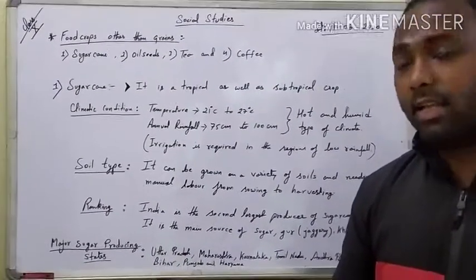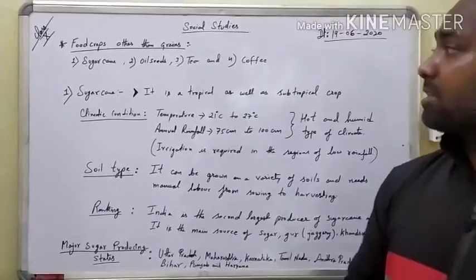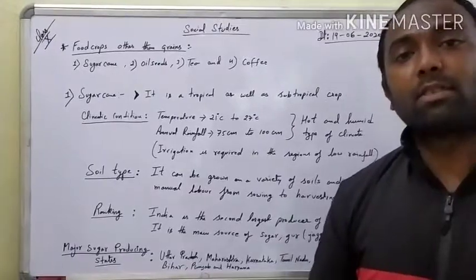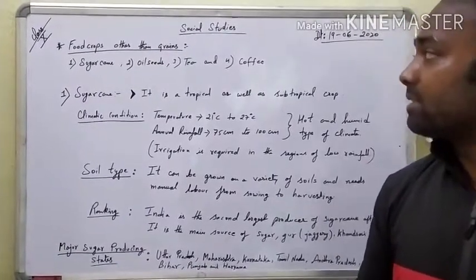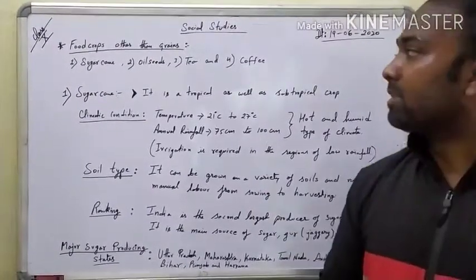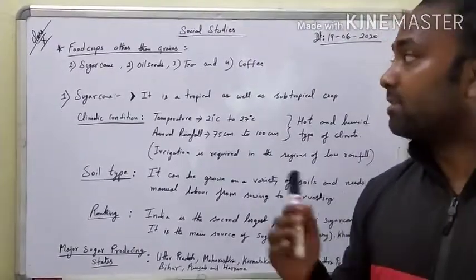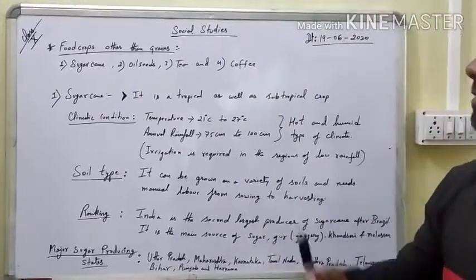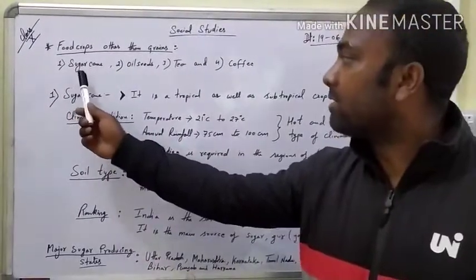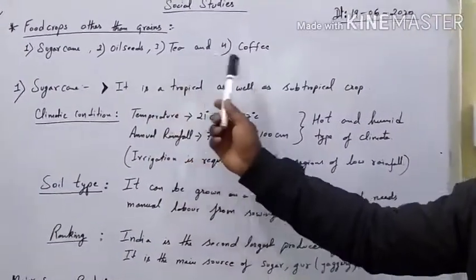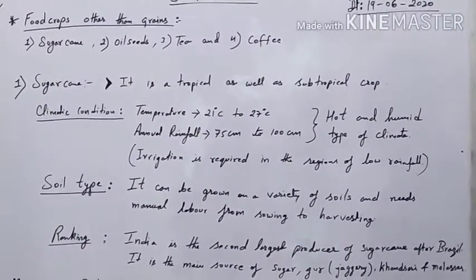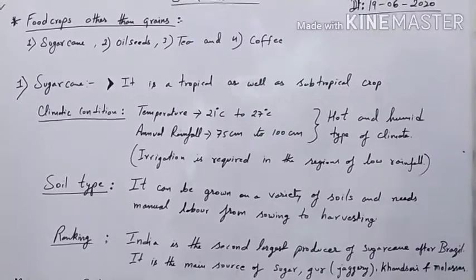E-learning classes. In this class we are going to discuss the food crops other than grains. In the last class we discussed the grains, but today we will not. We are going to discuss the food crops which do not include grains. Those are sugarcane, oilseed, tea and coffee. In this session we will discuss these four crops.